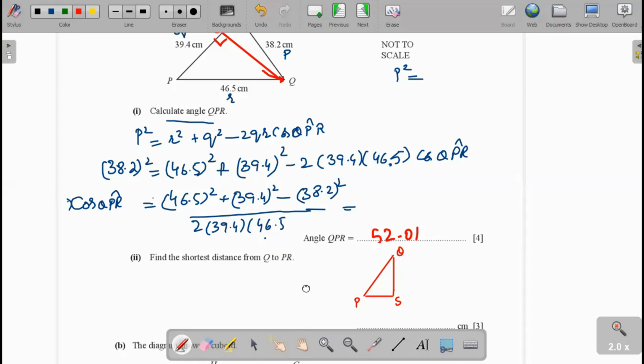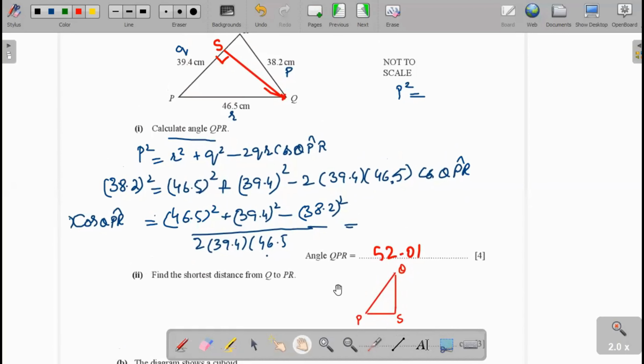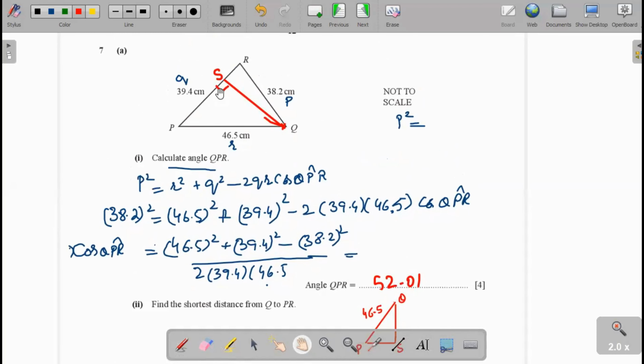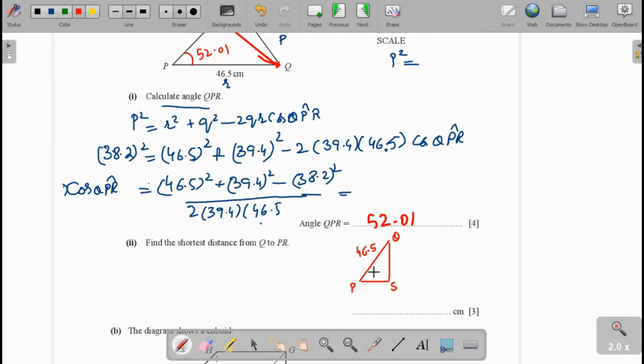Now we draw the right angle triangle PSQ. You see here PQ is 46.5 and the angle QPS, which is the angle QPR, we already found. This angle is 52.01 degrees. Now to find the height, this is the shortest distance QS.